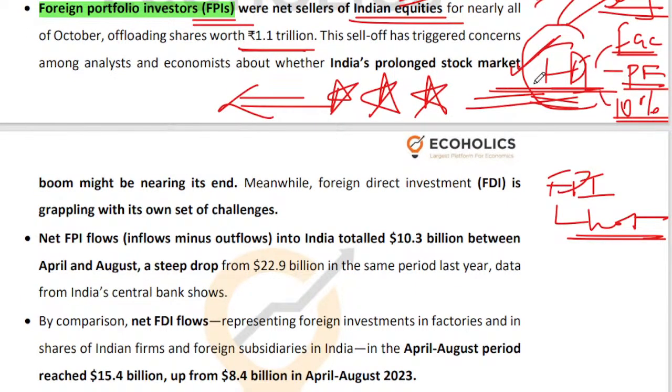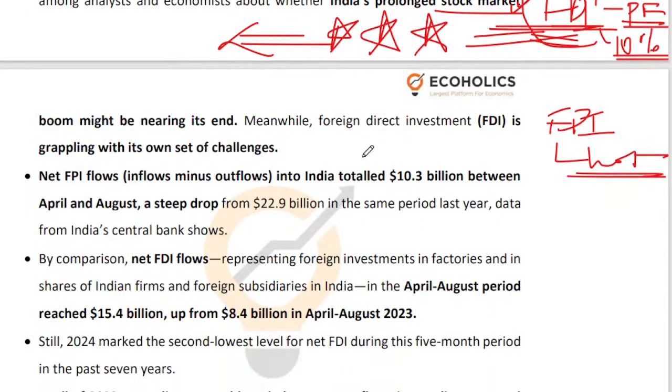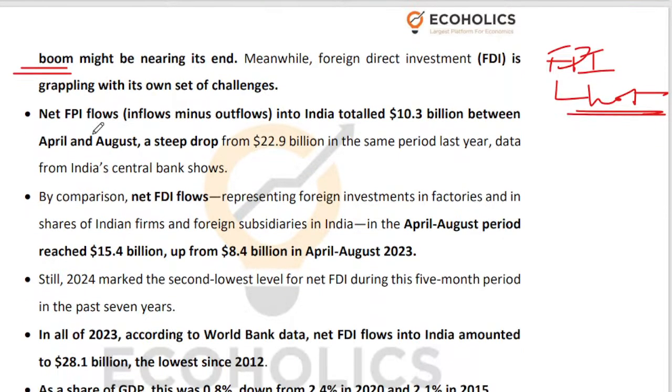Now the point is that the stock market is correcting, right? And maybe the stock market boom is coming to an end. You never know whether the boom in the stock market, or the increase in stock prices, is going to settle down. Will it take a pause? Will there be a correction? You never know what is happening. But the way things have evolved in the last month and a half, apparently the stock market boom is taking a pause. At least that much I can say, right? How long that pause is, only God knows, right? FDI can there be, we are having our own challenges, right?